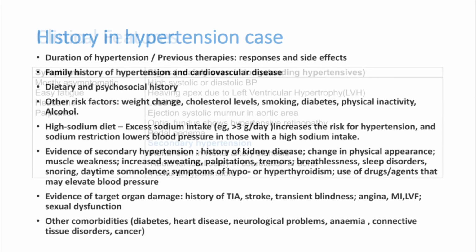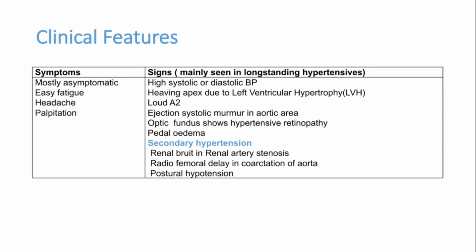Now when we get a case of hypertension, we have to examine the case thoroughly. Patients can have some symptoms and some signs suggestive of hypertension. Most patients with chronic hypertension are asymptomatic. Some may complain of easy fatigability, headache, palpitation. Palpitation is one of the most common features seen in hypertensive patients. Headache can be seen in some patients; very high BP will produce headache.